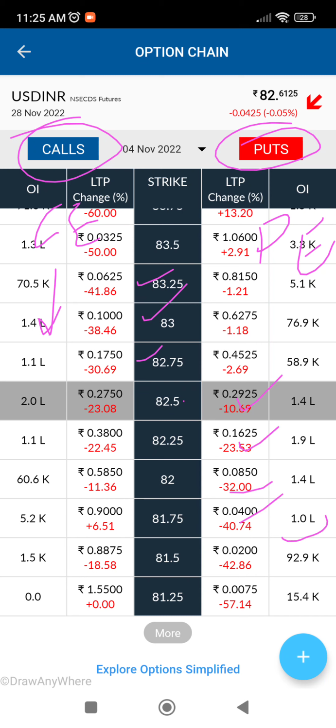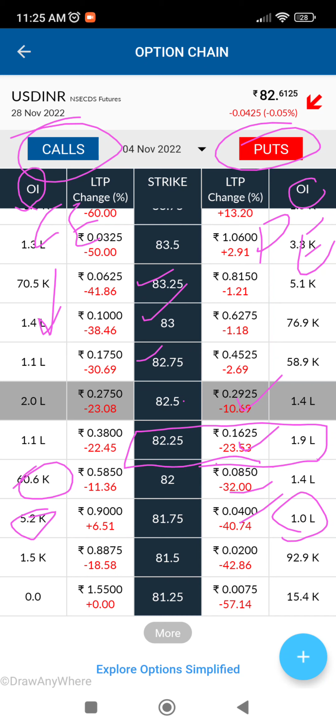And you can see here, there are a lot of people who have bought and sold. Open interest, OI, is called open interest. Open interest means, for example, let's take this. Open interest in 82.5 PE is 1.9 lakhs, which means 1.9 lakh traders have sold PE, and 1.9 lakh people have bought PE, thinking that, so that means many people think that this will go down, but there are also people who think no, this price will not go up.